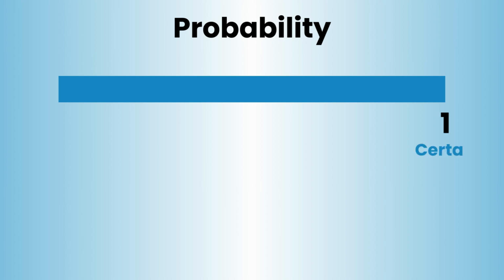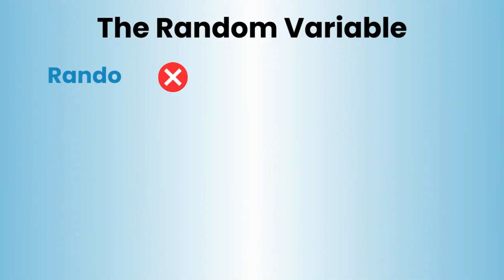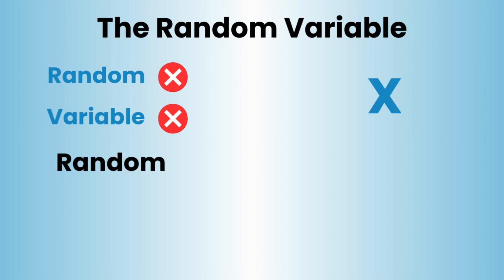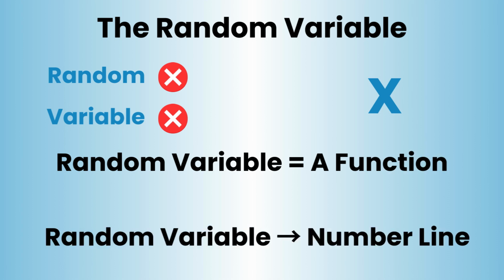Probability of 1 means we are certain. Probability 0 means it's impossible. Everything in between is a measure of uncertainty. To encode this uncertainty, mathematically we use the random variable. The name random variable is terrible. It's neither random nor a variable in the algebraic sense. A random variable, usually denoted by a capital letter X, is actually a function. It is a function that maps a real-world outcome to a number.